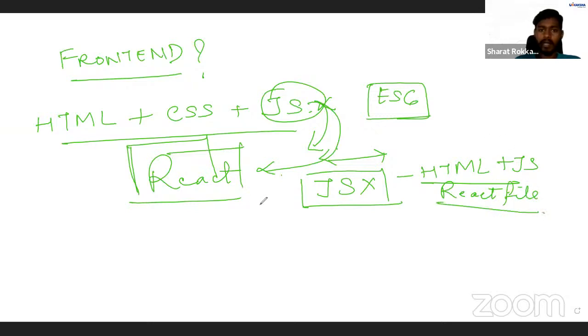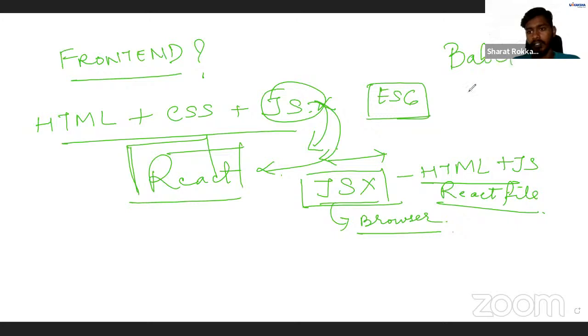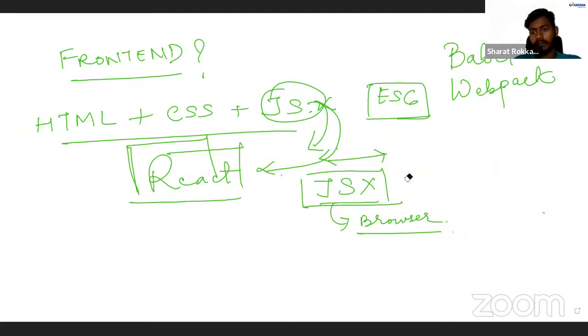But if it is JSX, then how does our browser, if you understand this, browser compiles your code, right? It gets into the backend, it gets compiled, and it renders on the screen, right? But how does the browser understand this JSX? So there is something called Babel. Okay, there is something called Babel and Webpack. You might ask me now what is the use of Babel and what is Webpack? So let me tell you.